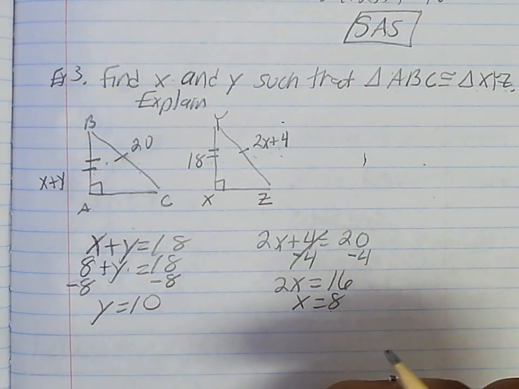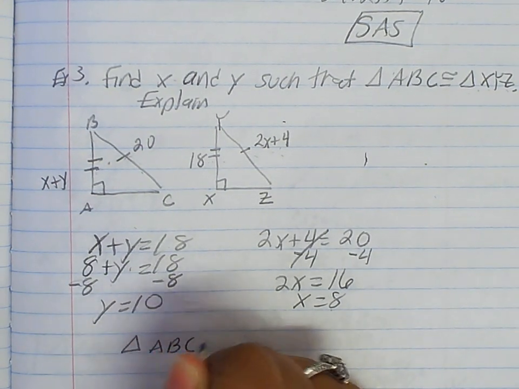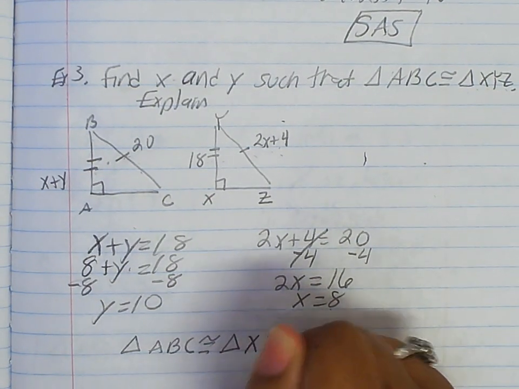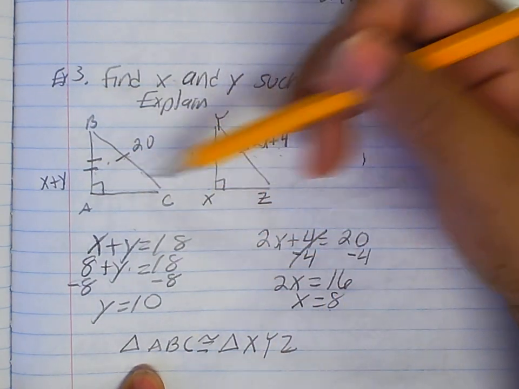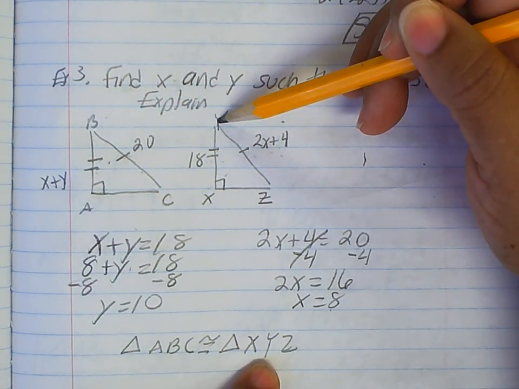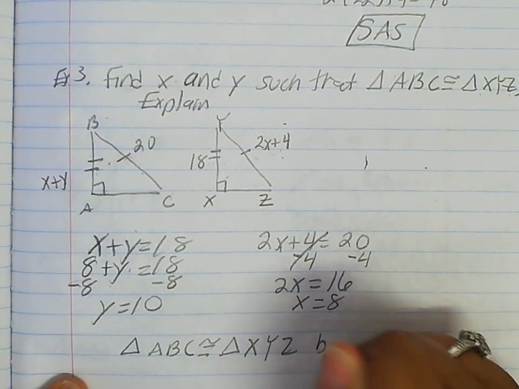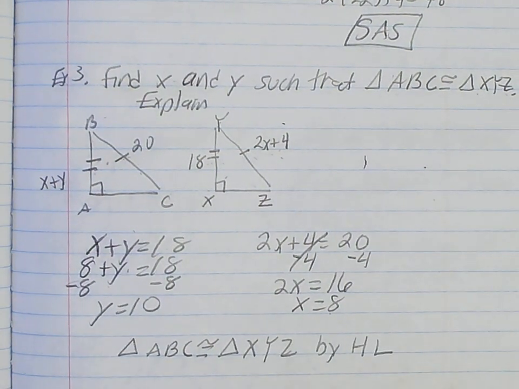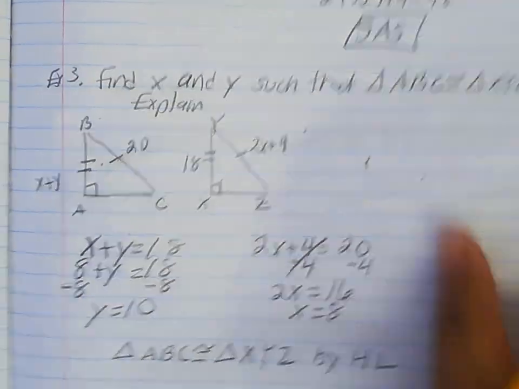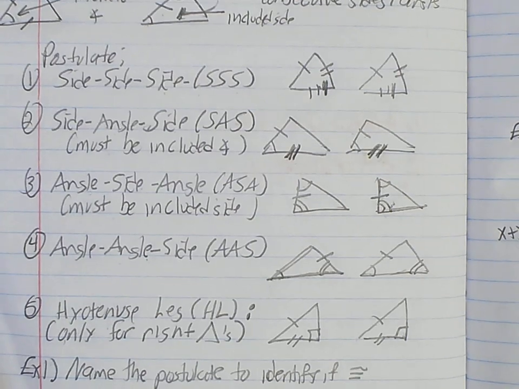Okay? So to explain it, we can now say that triangle ABC is congruent to triangle, and make sure the order matters when you write the letters, XYZ. So if A goes with X, you see, the order matters. Okay, B goes with Y. All right, C goes with Z. So order matters when you write your triangles out by hypotenuse leg. Okay? And that's all you do. Again, if you're still a little confused on how to figure these out, view the PowerPoint. It has tons more examples on it.